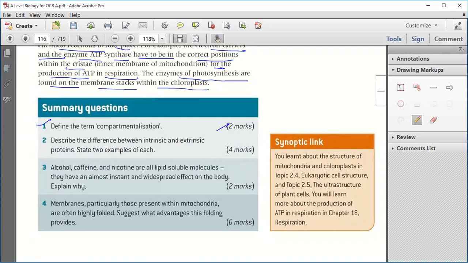Alcohol, caffeine, and nicotine are all lipid soluble molecules. They have an almost instant and widespread effect on the body. Explain why. Can you tell me this? Which one? Third question.